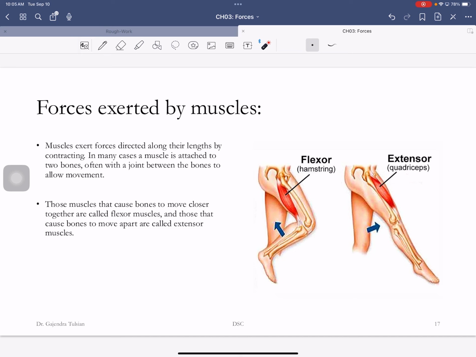So when this muscle contracts, it pulls on this bone, and these two bones come together. So this is a flexor muscle. This muscle is joined there, and when this muscle contracts, it extends your legs. So if the leg was bent like that, it'll extend like that. This is called an extensor muscle. So they're doing two different things.